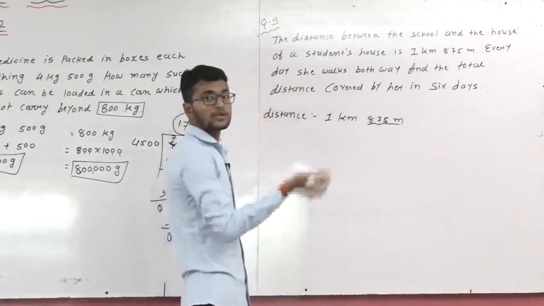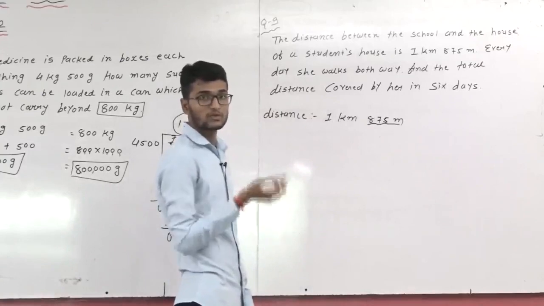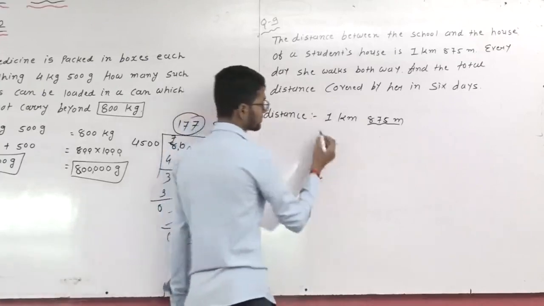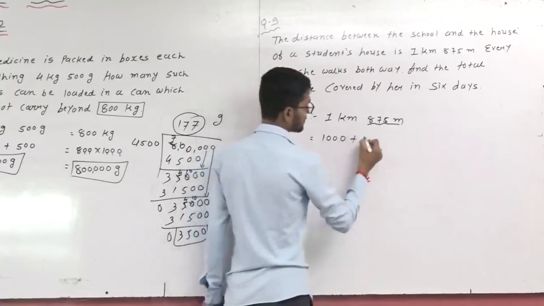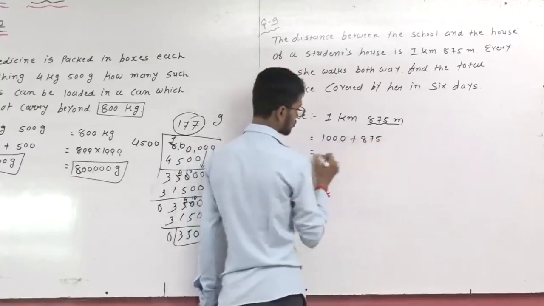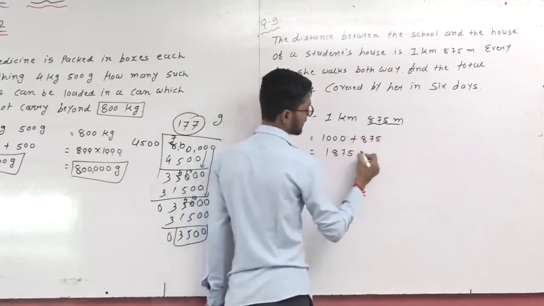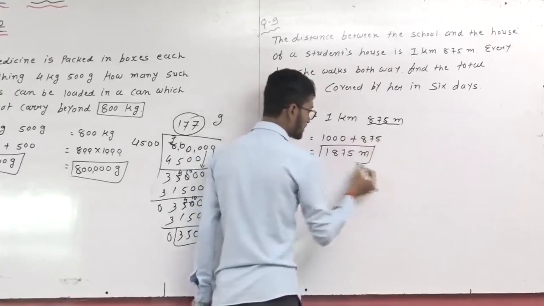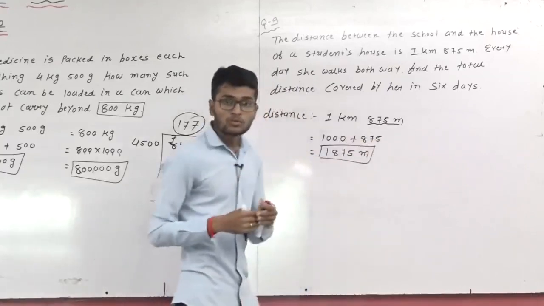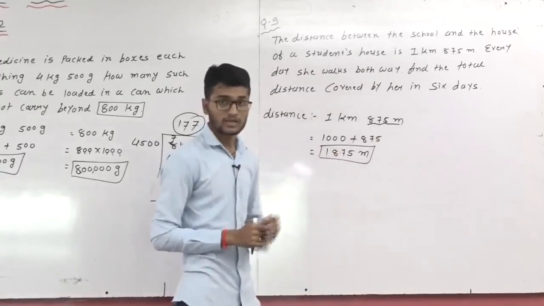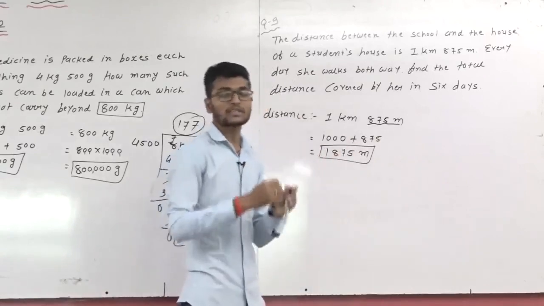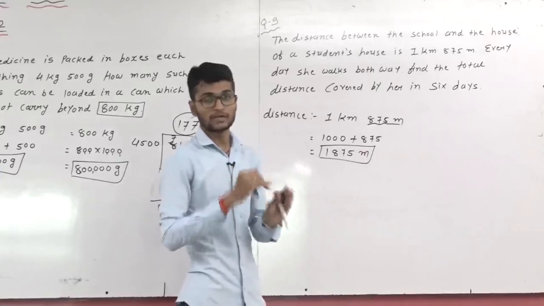So convert kilometer into meter. 1 kilometer is equal to 1000 meter, plus 875. So total 1875 meter. So total distance home to school is 1875 meter. Okay, and school to home again 1875 meter, both ways.